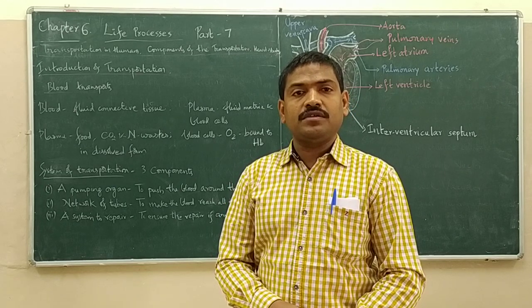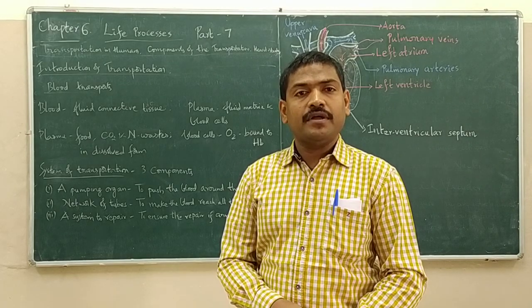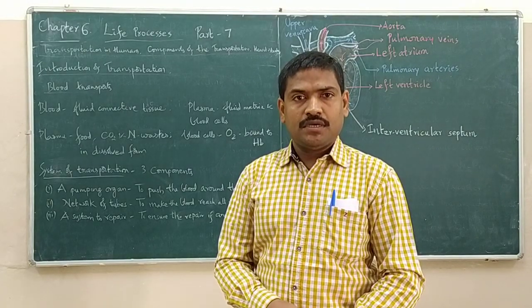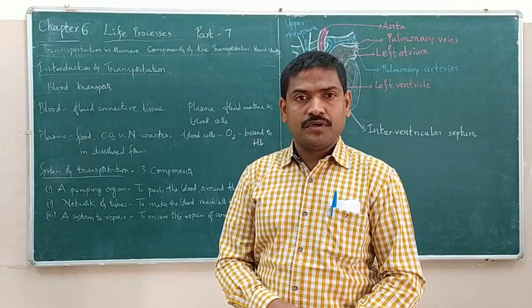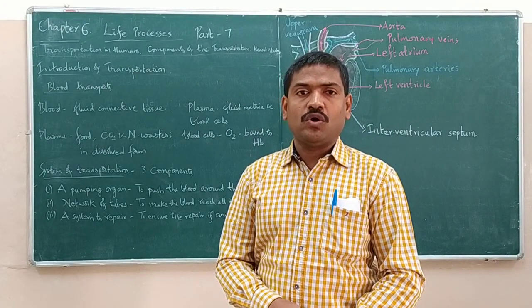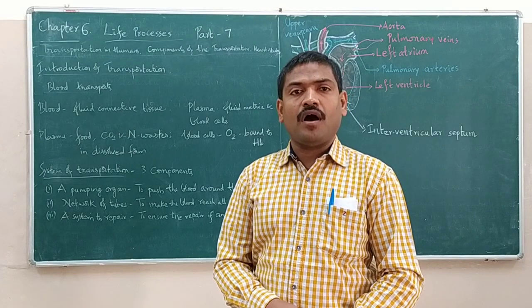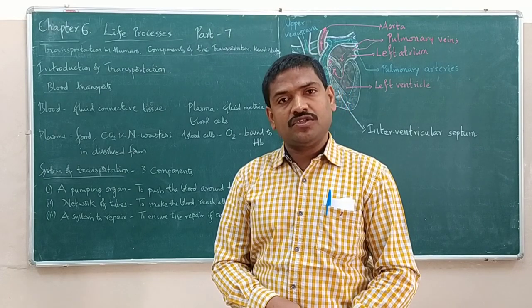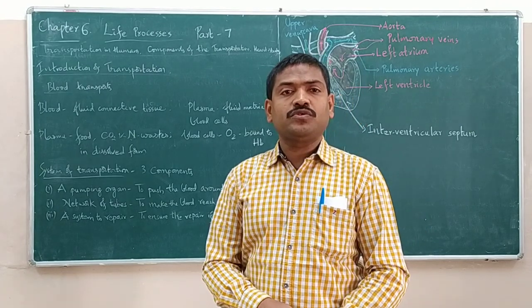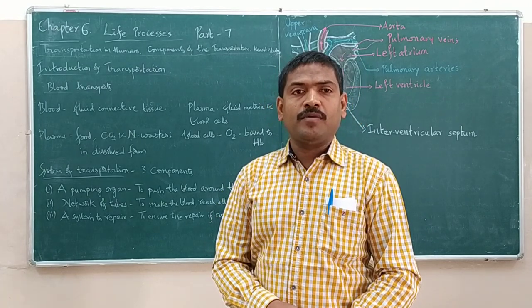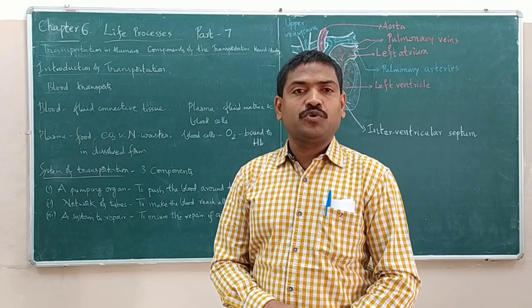The nitrogenous waste materials that are formed as byproducts during cellular metabolism have to be removed and discarded out. So they are carried from all the cells to the excretory system. So carrying of all these materials from one place to other place in the human body is called transportation.